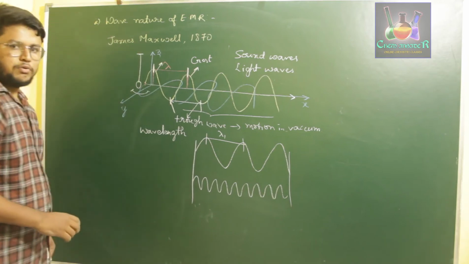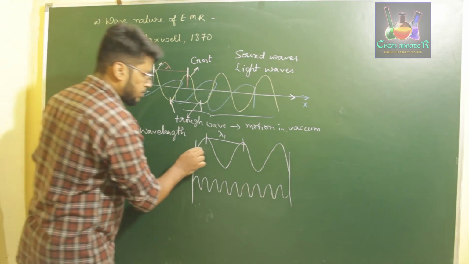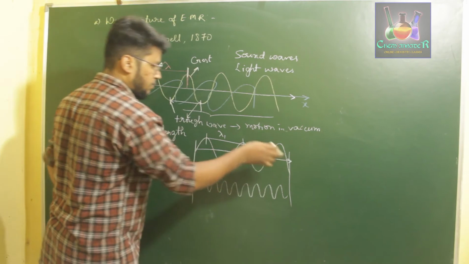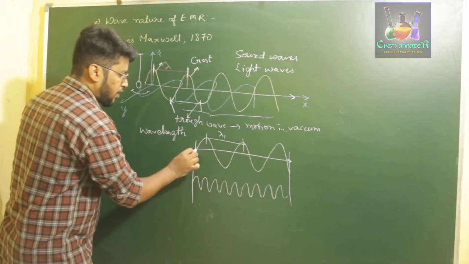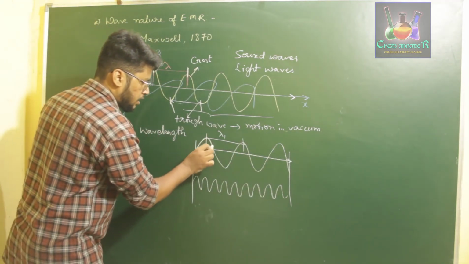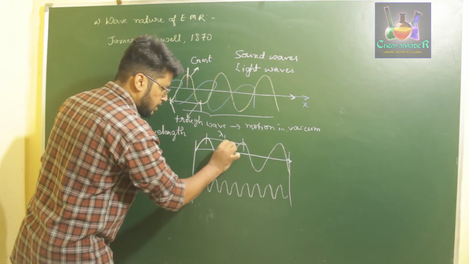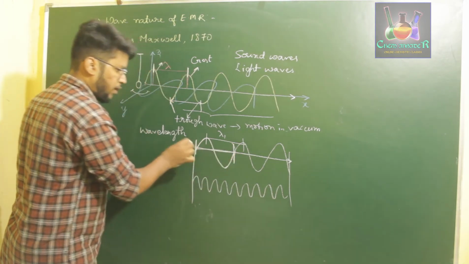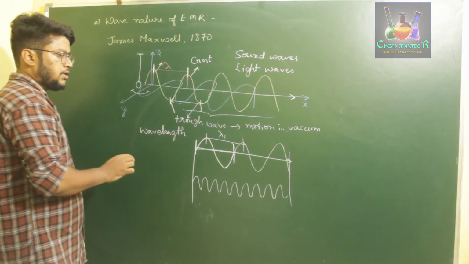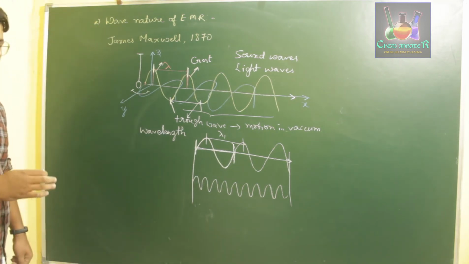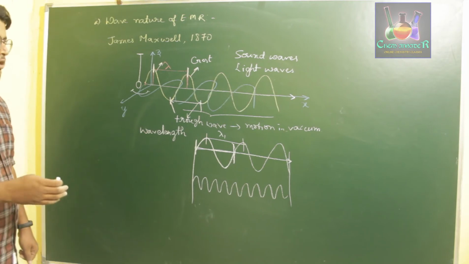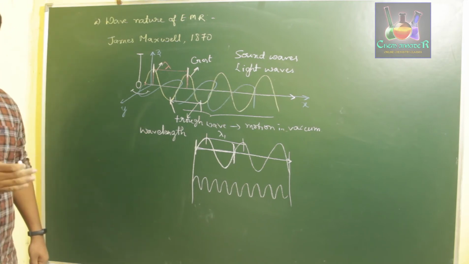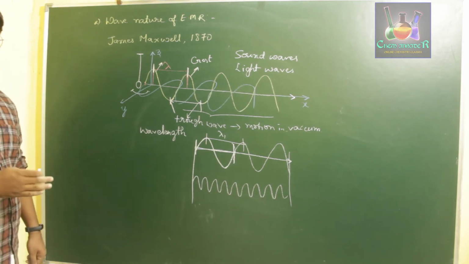Over here, the number of waves for this wavelength is less. A wave is something which has a crest and a trough, so this particular part from here to here is called one wave. Frequency is defined as the number of waves per unit length.